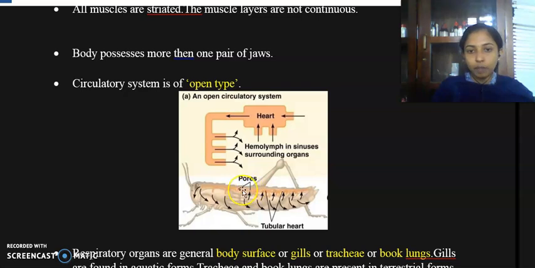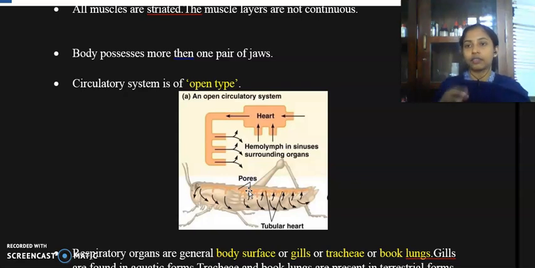You can see some pores. These pores are called ostia. Okay, and it again moves towards the heart through this ostia. There is no artery, there are no other tubes, blood vessels, etc. Okay, while in case of a closed circulatory system, for example, in humans, we possess closed circulatory system.